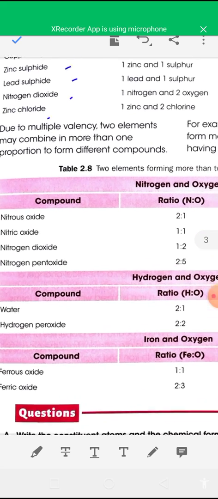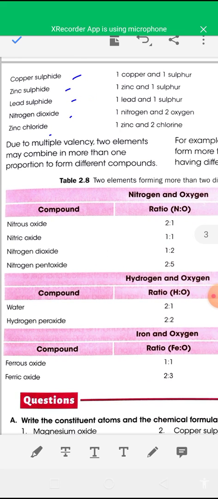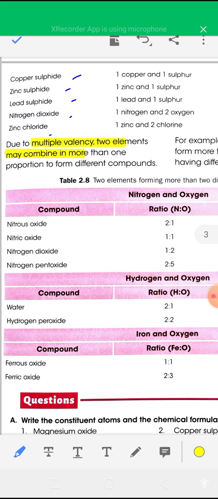Here in this table, due to multiple valency, two elements may combine in more than one proportion to form different compounds. Here an example is given.